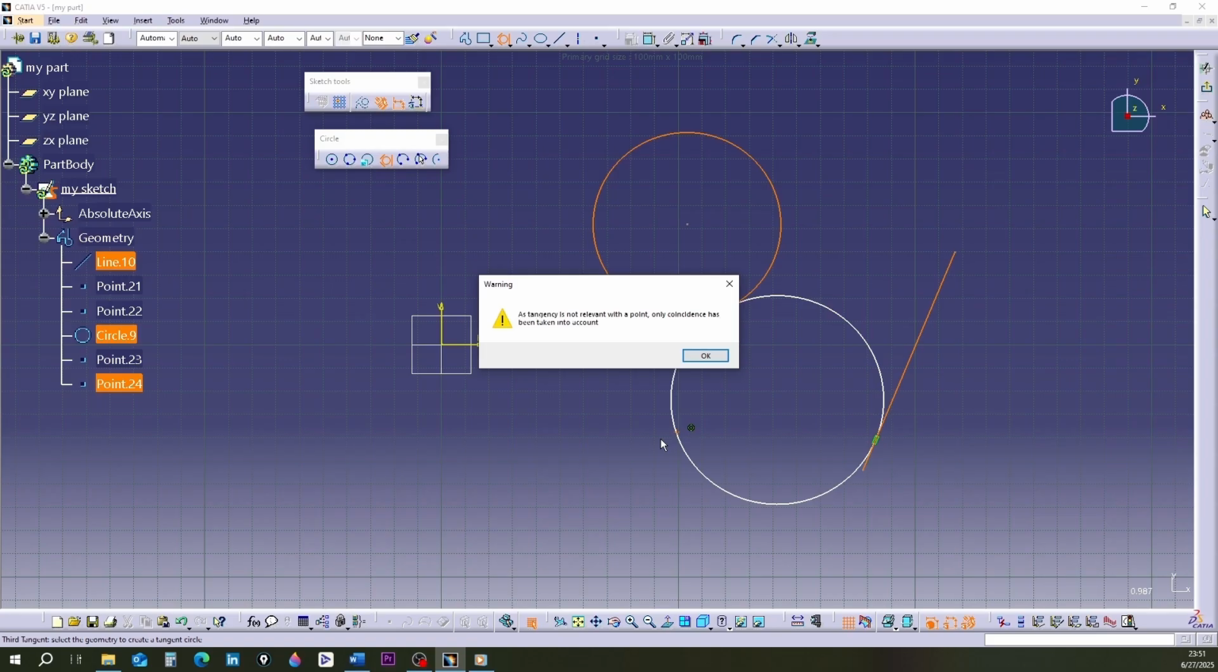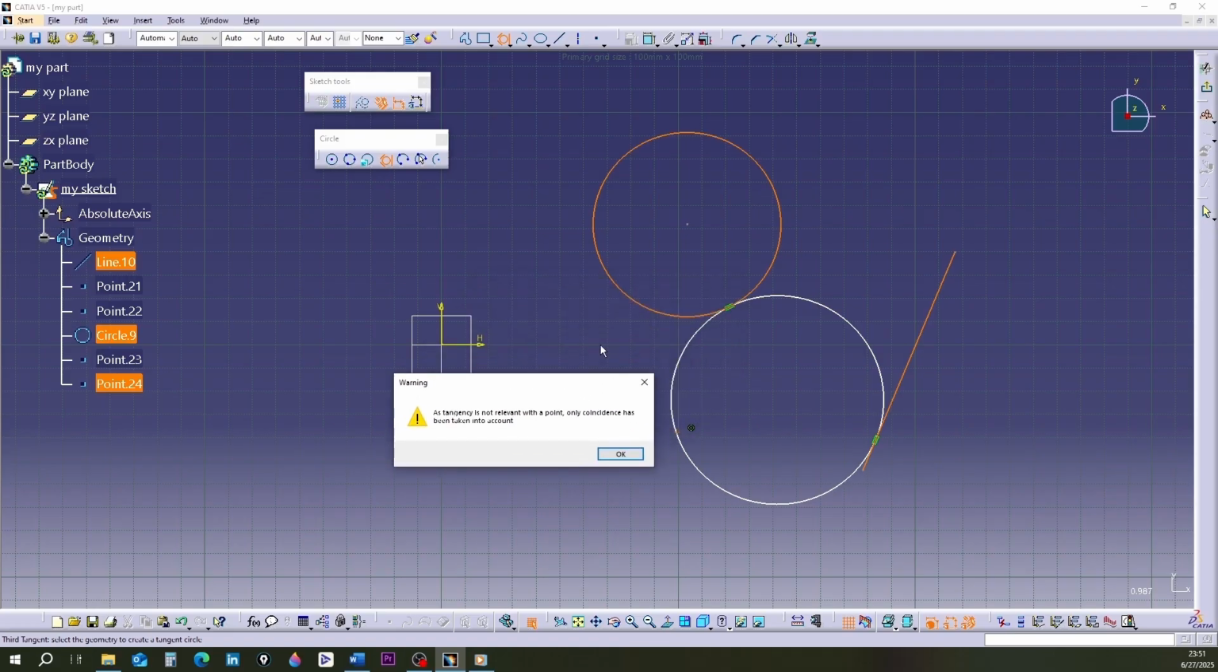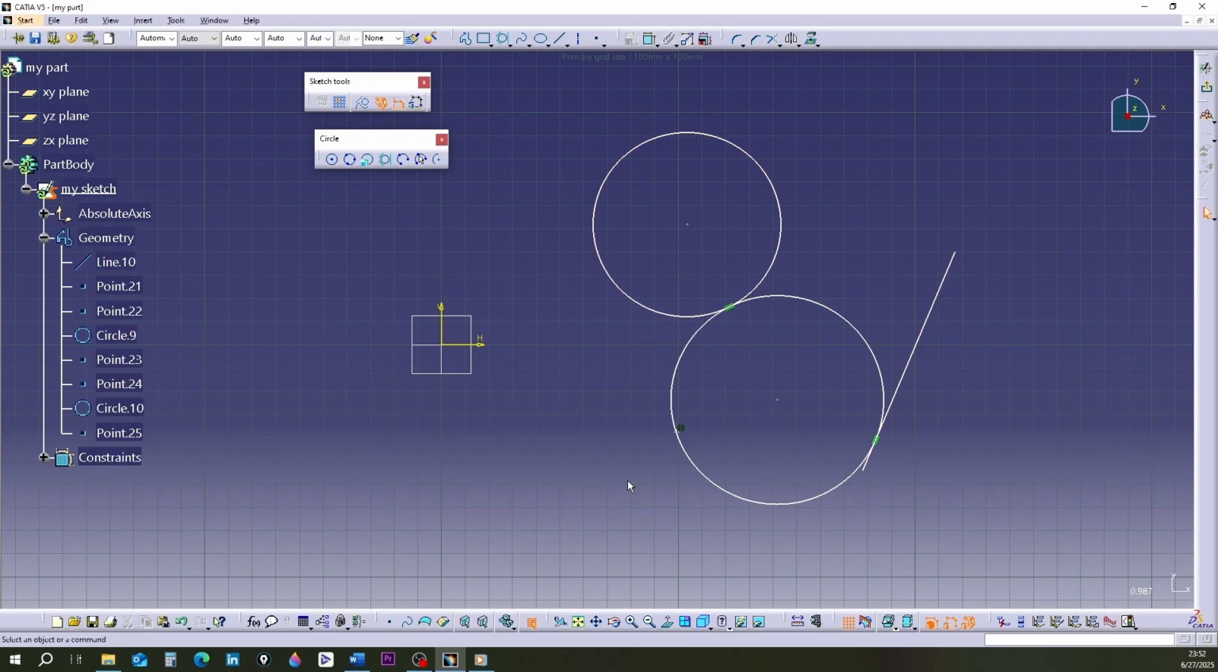But a warning message also shows on the screen. The warning message states that the tangency operation will not be performed on the point, and the program has used a contact constraint at the point's location. If we click OK, the circle will be drawn. So, even if a warning appears, drawing is still possible.